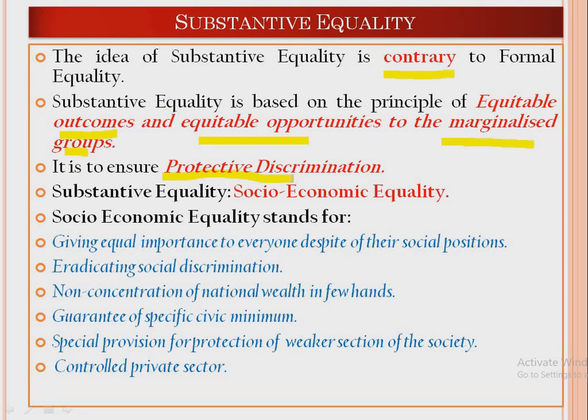So the idea of substantive equality is related with socio-economic equalities. So now what is socio-economic equality? Socio-economic equality stands for giving equal importance to everyone despite their social positions. See, in every society we tend to stratify people. There are different categories of people that live within a society. There are rich people, poor people, middle class, there are men, women. We tend to categorize people in different social positions.